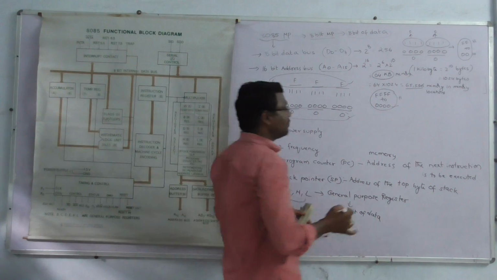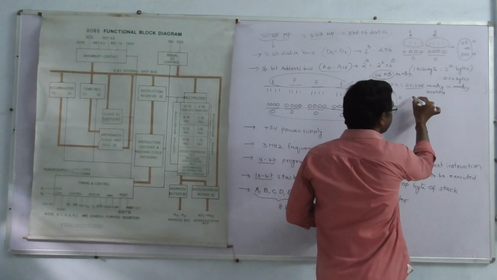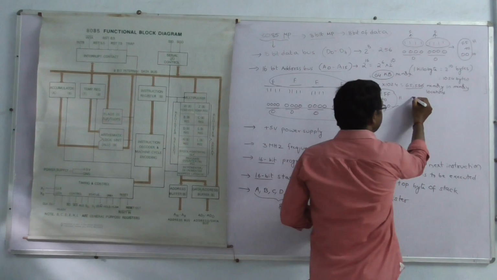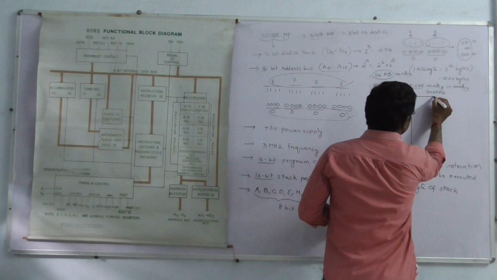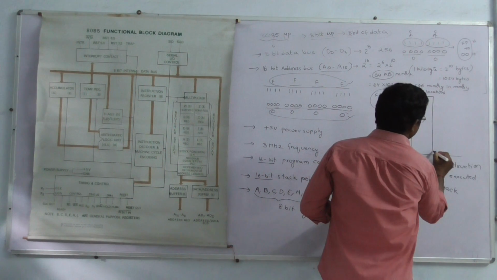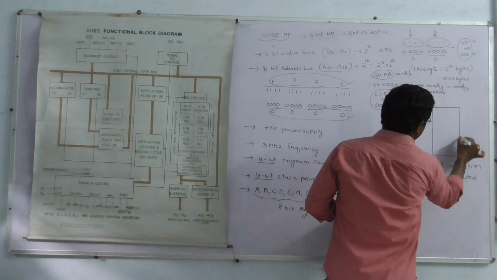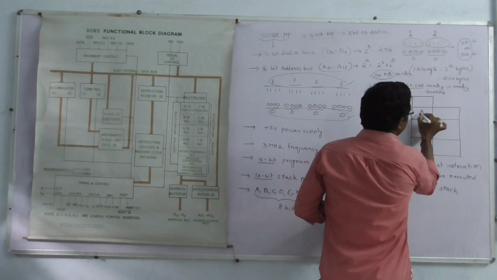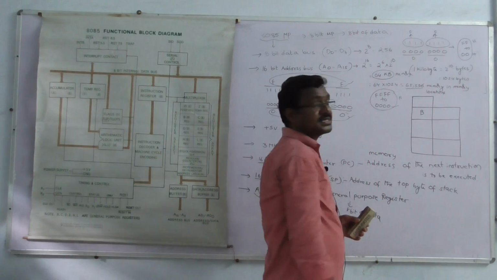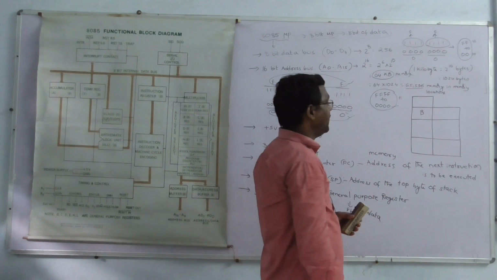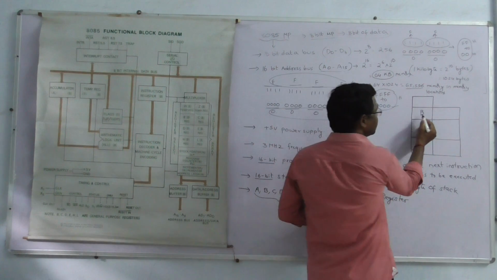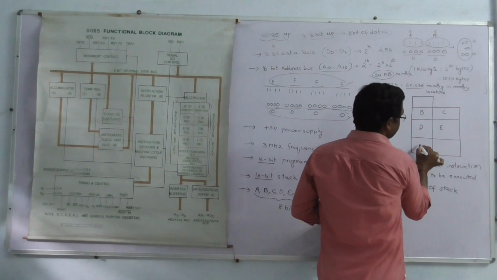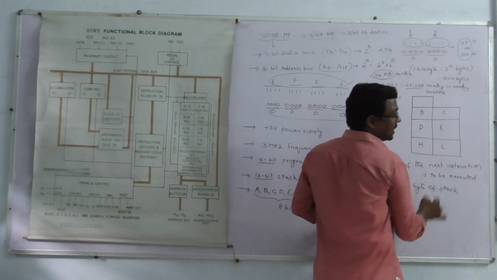These registers can work in register pair. Register pair. You can store 16-bit of data. These register pair combinations: B register is combined with C register, D register is combined with E register, H register is combined with L register.